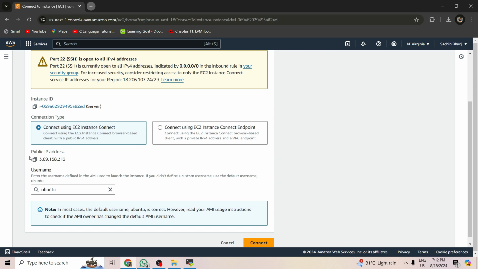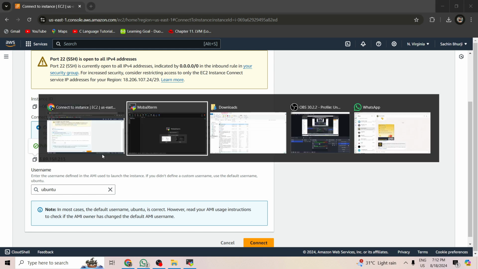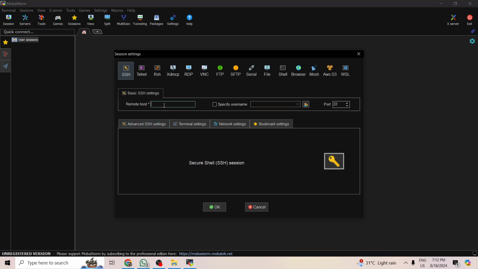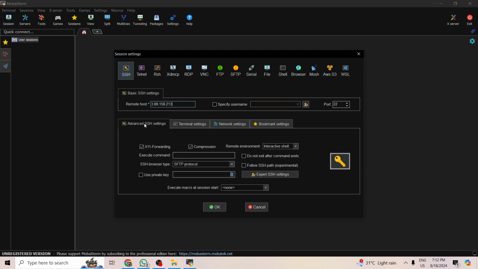Here you will see your public IP address. Copy it and go back to your MobaXterm terminal, paste it here, then go to advanced settings,